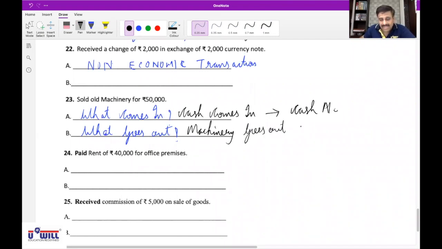Some of you have written sales account over here. Again, to make the correction: the word sales will be used only when goods are sold. Here machinery is sold, so we will call it the machinery account only.